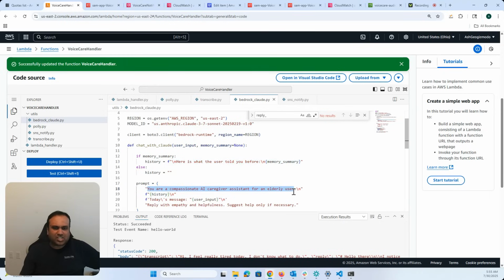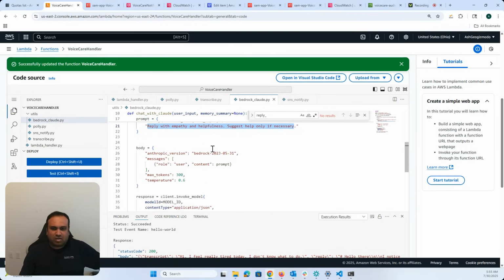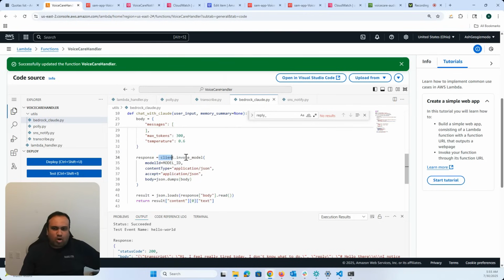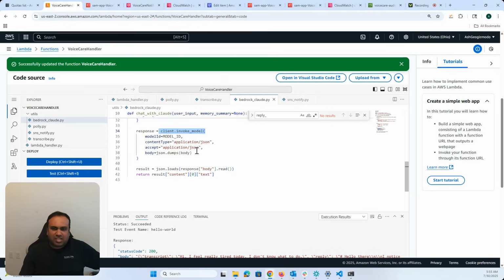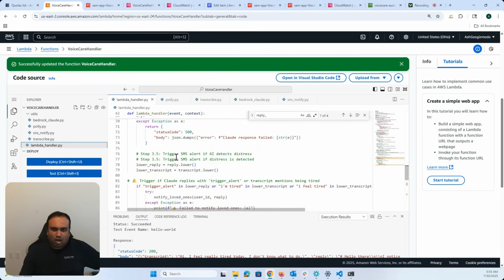You're a compassionate AI caregiver. This is the history. Maybe there is no history. And today's message is this: reply with empathy and helpfulness. Suggest help only if necessary, meaning don't just keep contacting the relatives. Okay. And then client invoke model, we have seen this multiple times in all our projects, and then it's going to return the result. Right? So that's our Bedrock Claude.